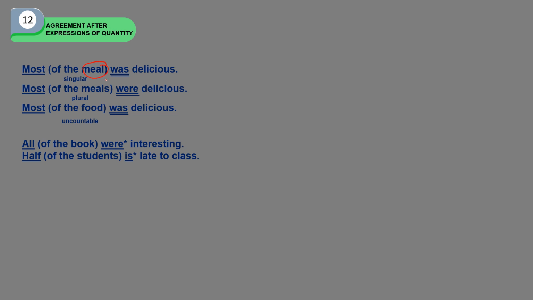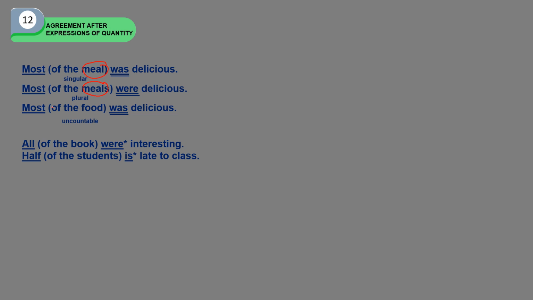We come to the next example. Most of the meals were delicious. Because most is not a noun, the verb must agree with the object of preposition beginning with of. Meals is a plural noun, so the verb is a verb for plural noun.